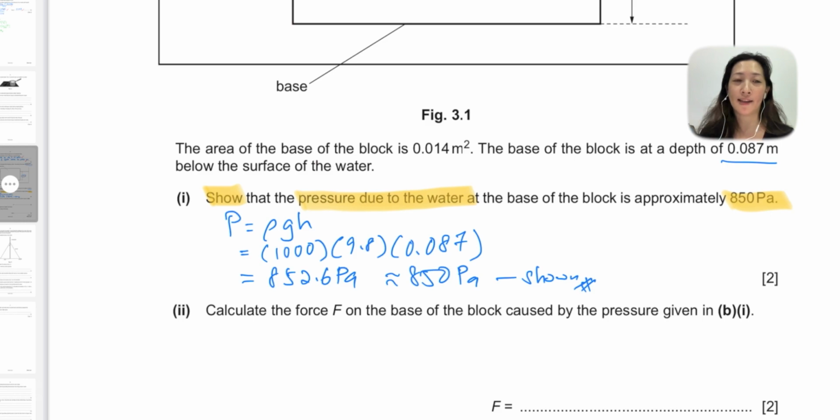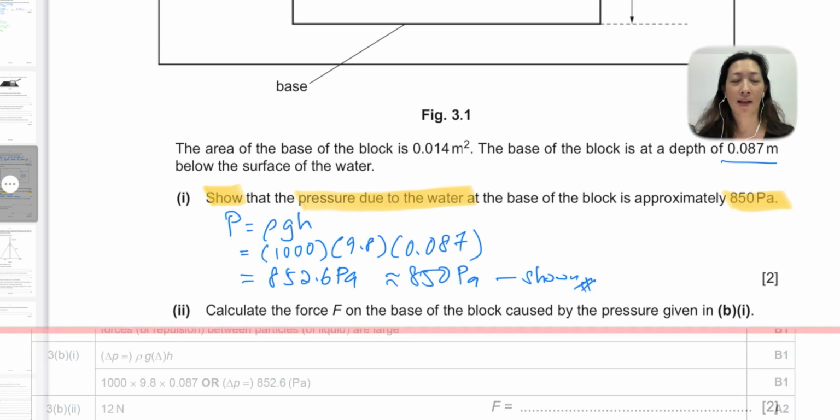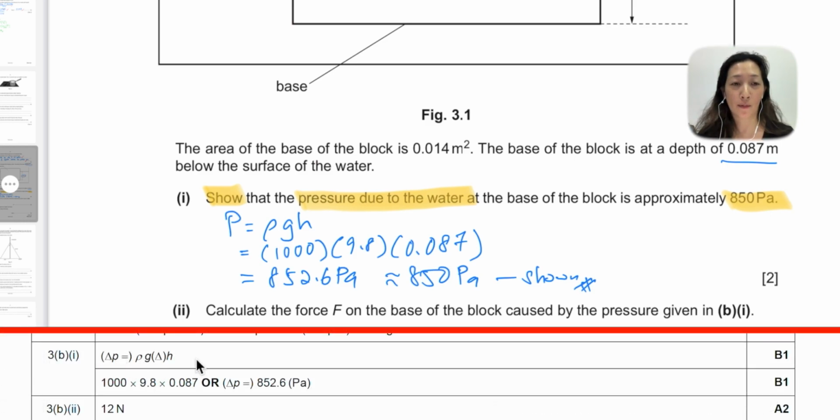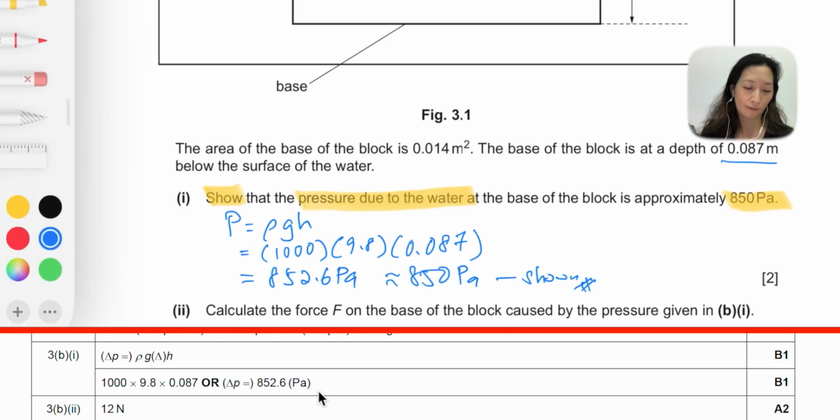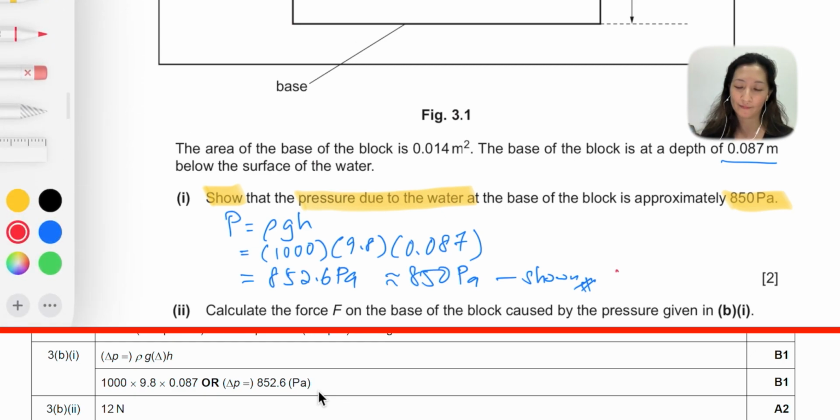Let's quickly check against the answer in the mark scheme. And as you can see, we got the formula correct, and they've also got a value of 852.6 Pascal, which is approximately 850 Pascal. There we go, we got this correct.